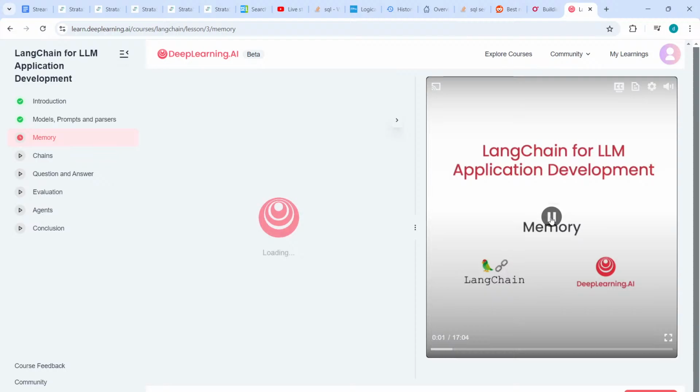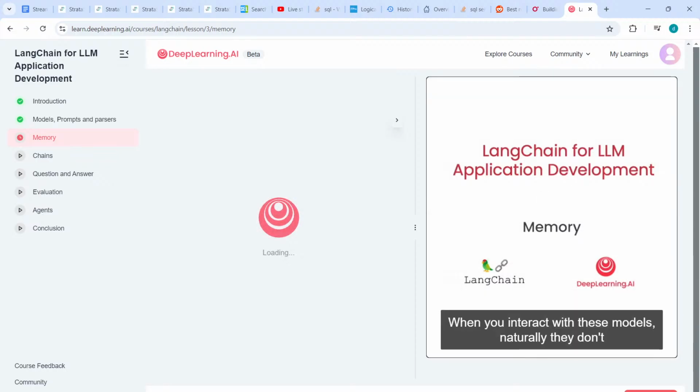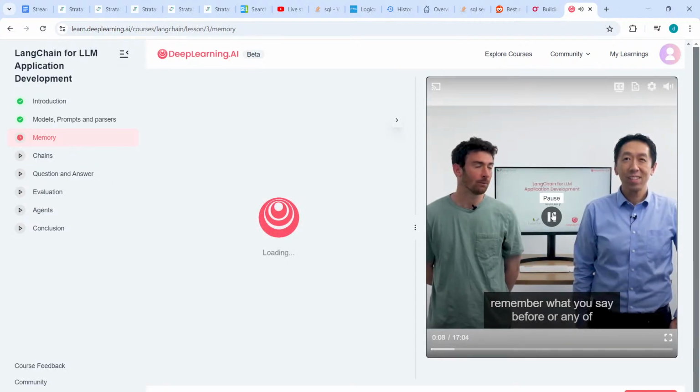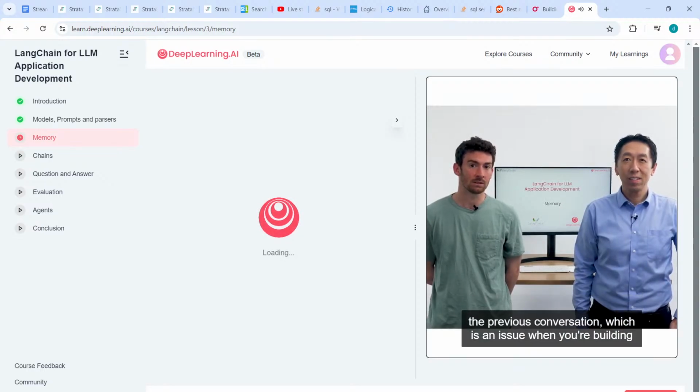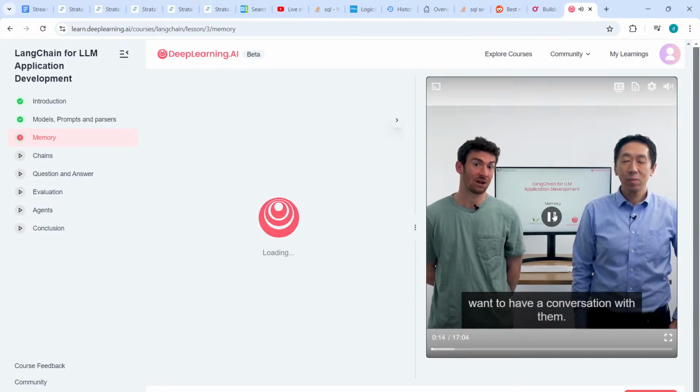Memory. When you interact with these models, naturally they don't remember what you say before or any of the previous conversation, which is an issue when you're building some applications like a chatbot.